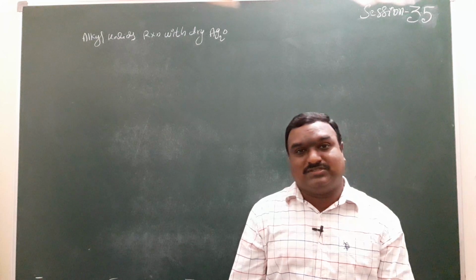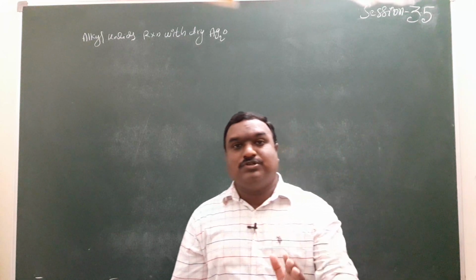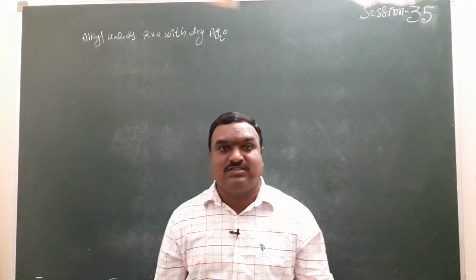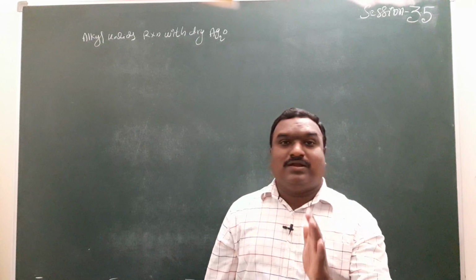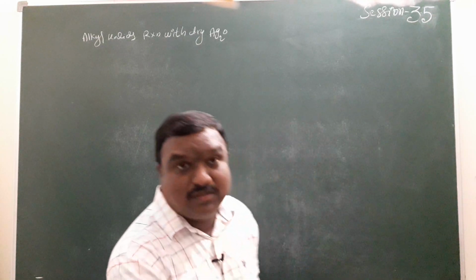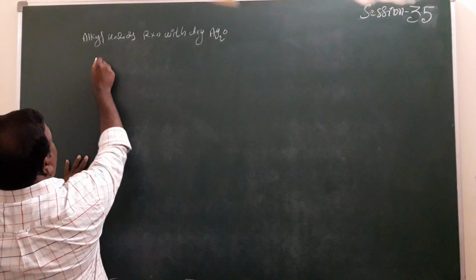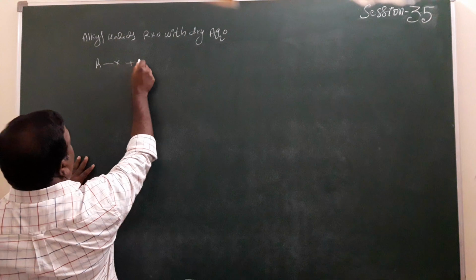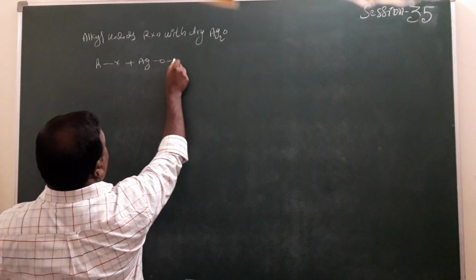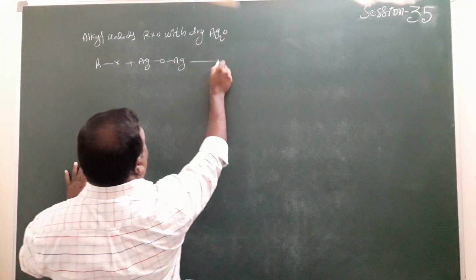Alcohols are formed in that case, so we always have to maintain dry conditions, nothing but dry silver oxide, in the given reaction. Here an alkyl halide compound is given, and it reacts with dry silver oxide.